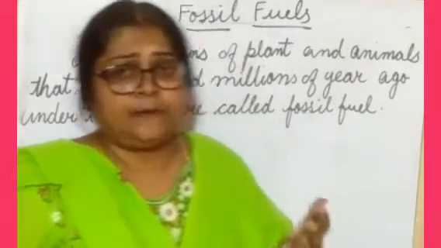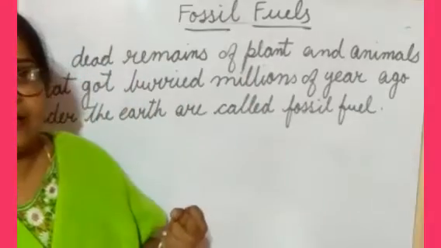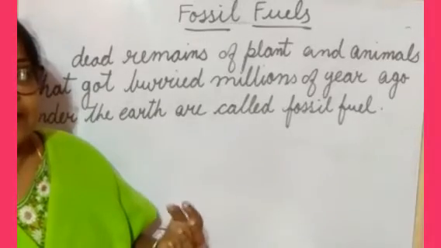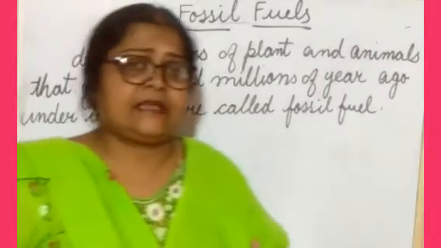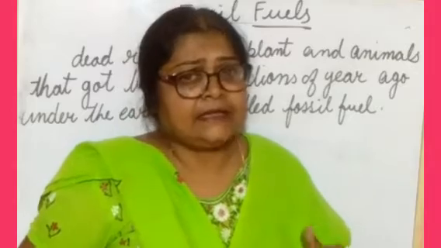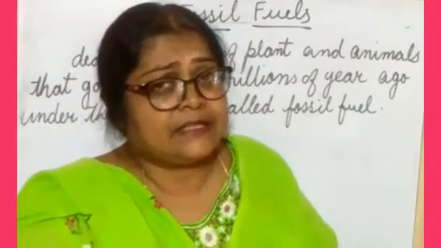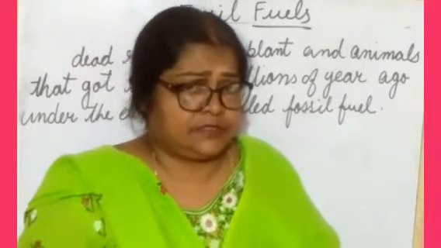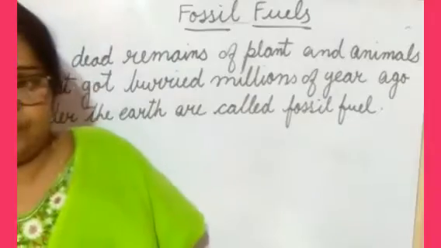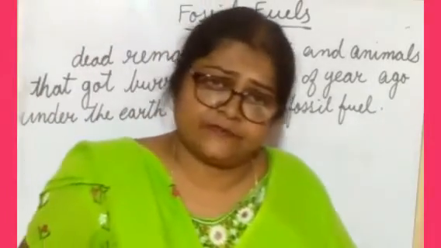When dead plants and animals die, what happens? They are buried inside the earth, and it takes millions of years to make fossil fuels. Is it clear to you all how we get the fossil fuels?